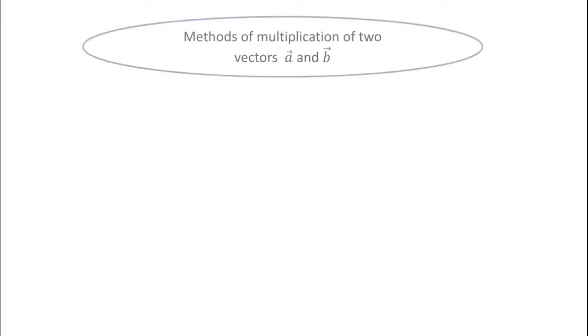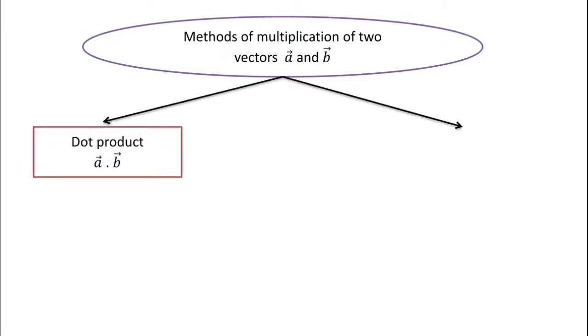Okay. So students, there are two methods of multiplication of two vectors. Let us suppose there are two vectors A and B. So these two vectors can be multiplied by two methods. First is known as dot product, while the second is known as cross product.